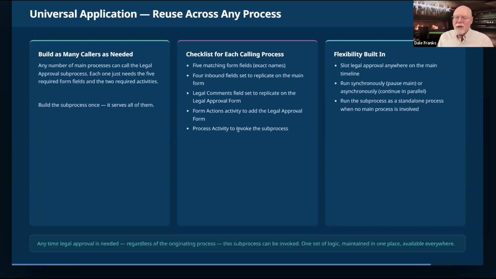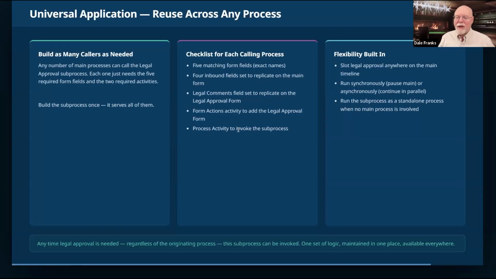So you just have to be sure that you have your forms matched, that you figure out which are your inbound and which are your outbound fields on each form that are being served by replication, so that you can pick to replicate the right fields on the parent form and the right fields on the sub-process form, so that they are sent back and forth.